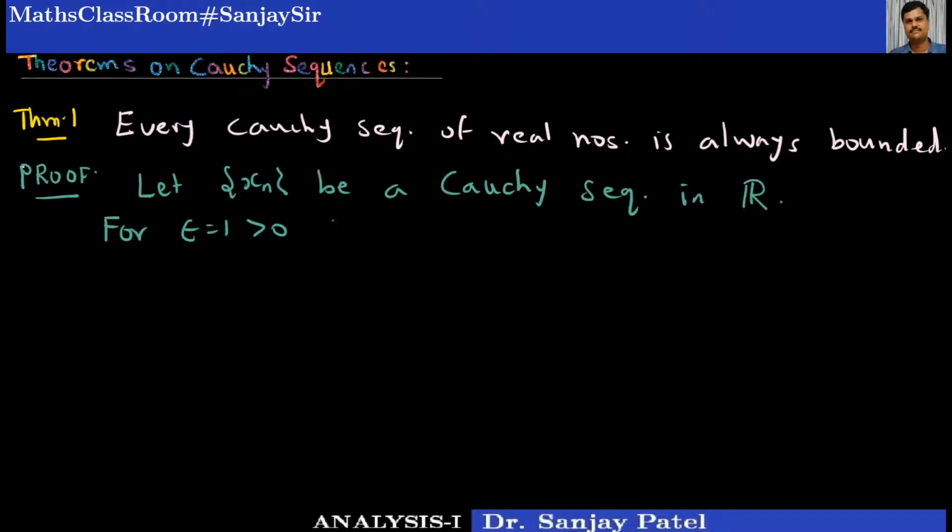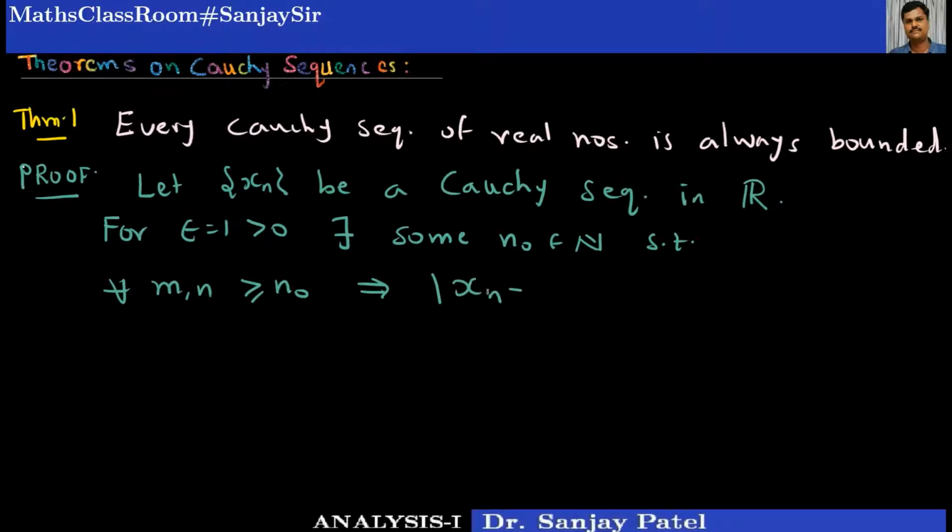So for epsilon equal to 1, there exists some n0 belonging to N such that for every m and n greater than or equal to n0 implies mod of xn minus xm is less than epsilon, that is 1.